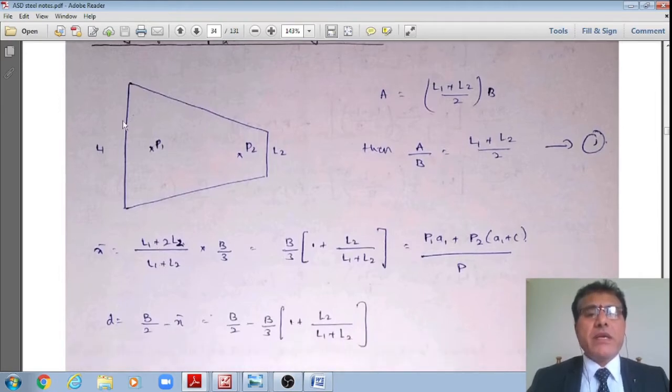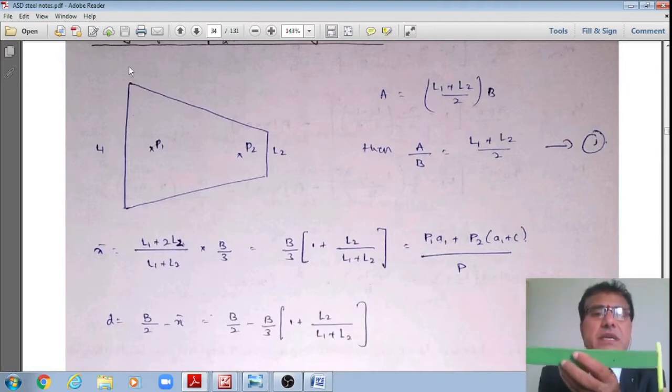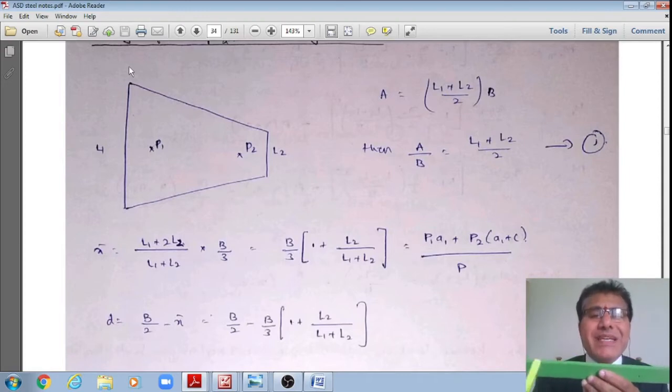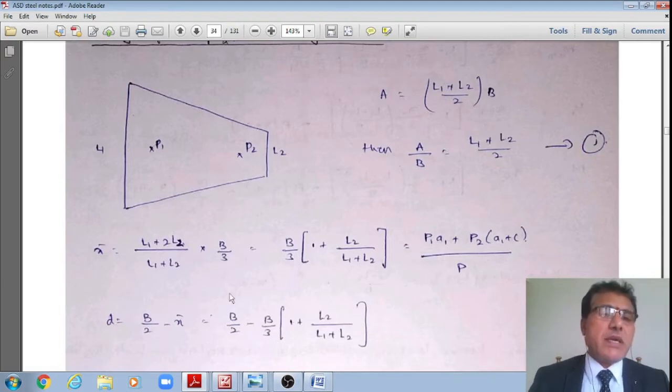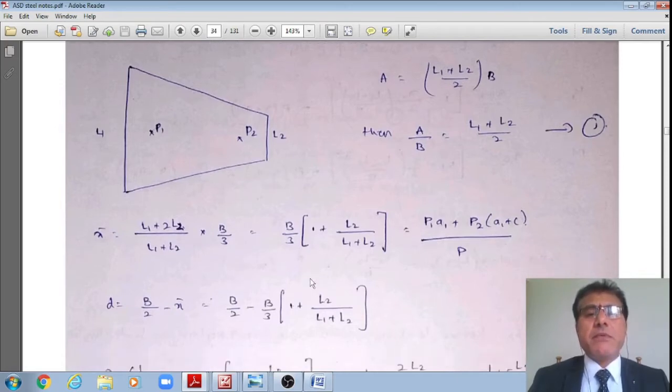If I take the left end of the beam as a reference, then I will find out where the CG of these loads is located. That is, x bar is equal to (L1 plus 2 L2) divided by (L1 plus L2) multiplied by B by 3, using this CG formula for the trapezoidal loads. Therefore, upon substitution, it works out to B by 3 multiplied by (1 plus L2 divided by (L1 plus L2)), or it is also numerically equal to,